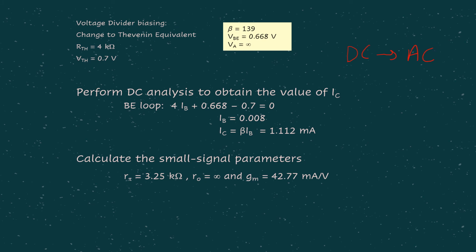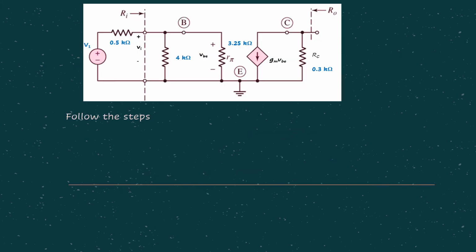For the DC, I don't want to go into details because I hope by now you already know that you have to do the Thevenin equivalent circuit to find RTH, VTH. From there, you can do KVL to find IB and IC, because later those IB, IC values can be used to find rπ, R0, and gm values. And first, you need to draw the small signal equivalent circuit.